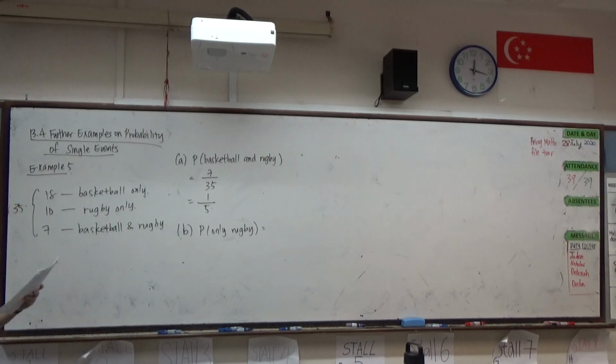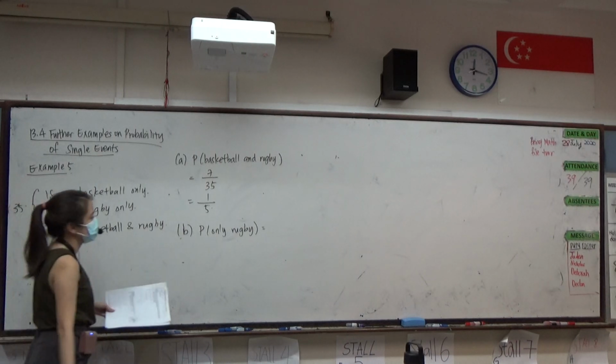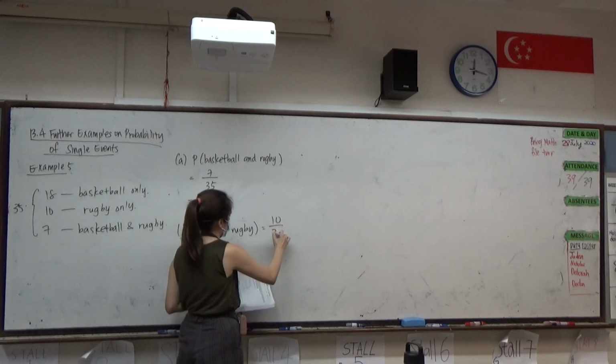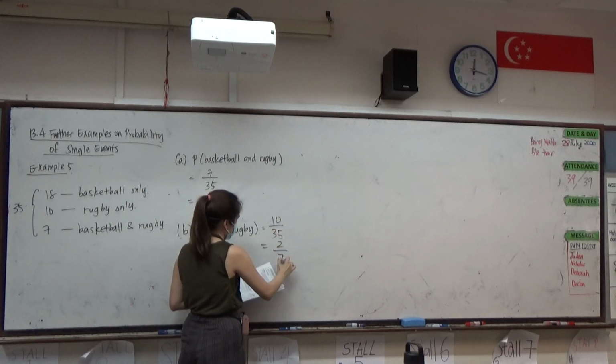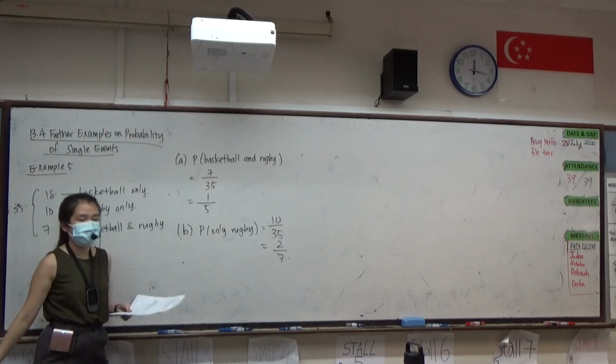Then what's the probability of only rugby? 10 over 35. Simplified, it will be 2 over 7.